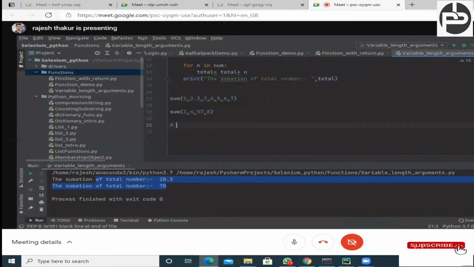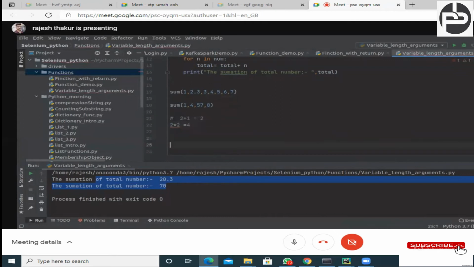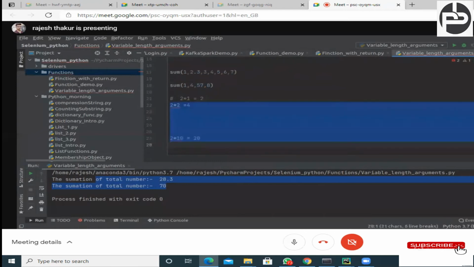So the assignment is from nursery class and KG class, right? So in KG class, we used to write a table like this: 2 1 ja 2, 2 2 ja 4, like this we used to write, right, up to 2 10 ja 20. We used to write like this. Any doubt? Okay. So you have to write a program.